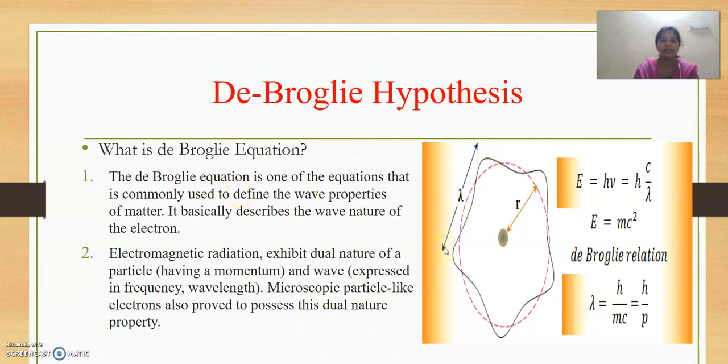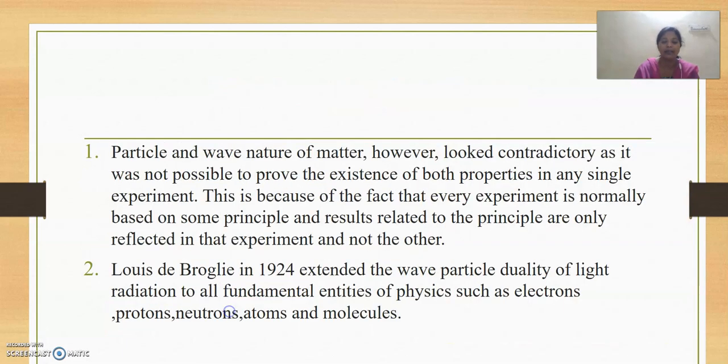So we have seen that electromagnetic radiation exhibits dual nature, that is particle nature and wave nature. A particle has properties like momentum, whereas a wave has properties like frequency and wavelength. But both properties are exhibited by electromagnetic radiation. Though they contradict each other, it is proven that it sometimes behaves like a wave and sometimes like a particle, but not simultaneously.